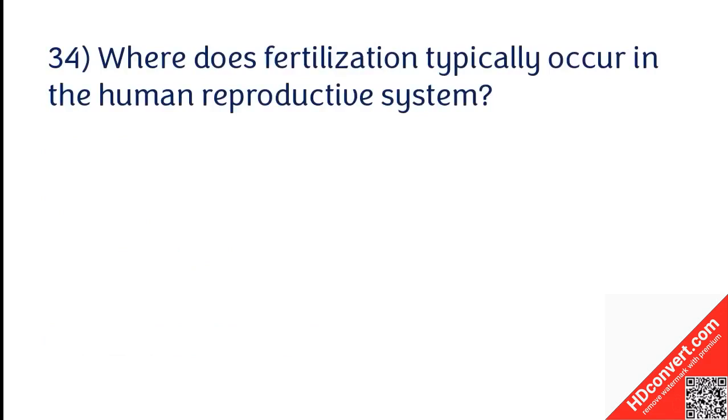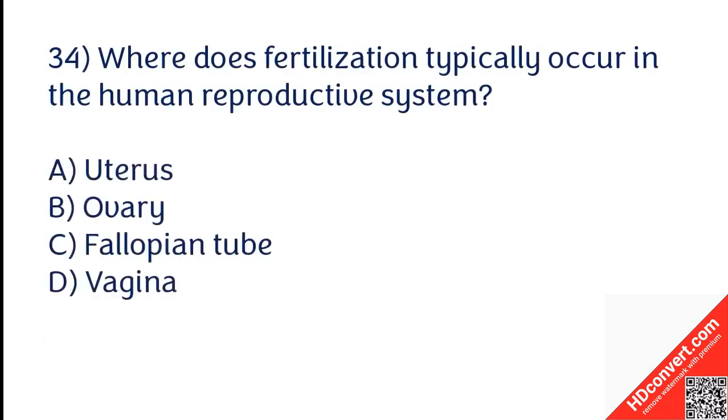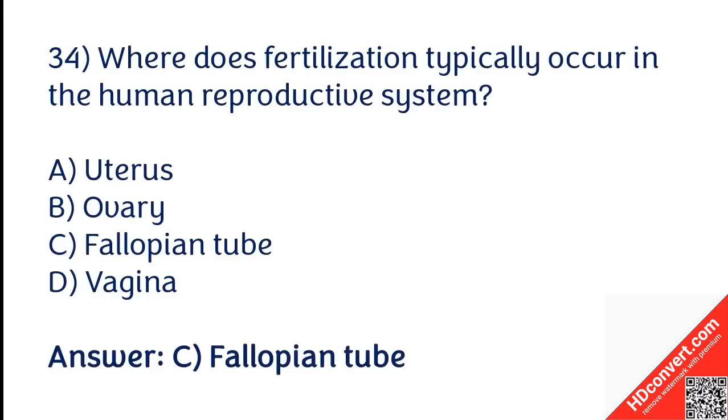Where does fertilization typically occur in the human reproductive system? Uterus, ovary, fallopian tube, vagina. The correct answer is option C. Fallopian tube.